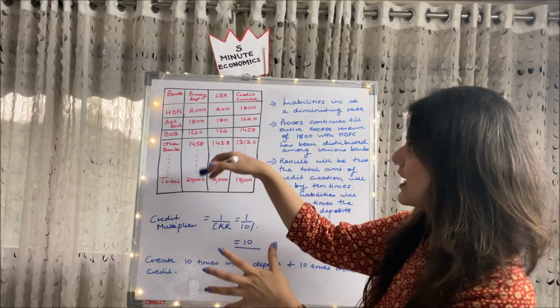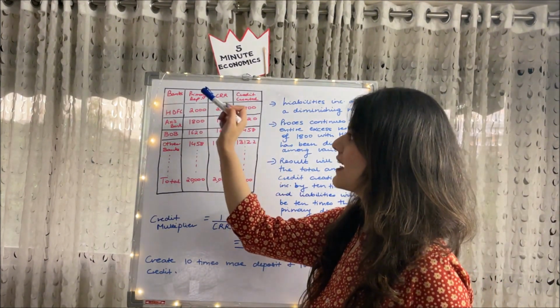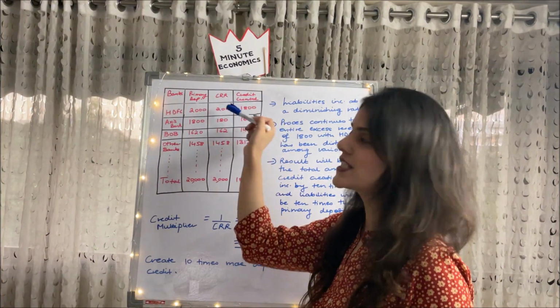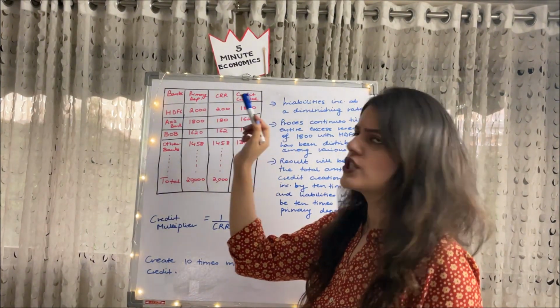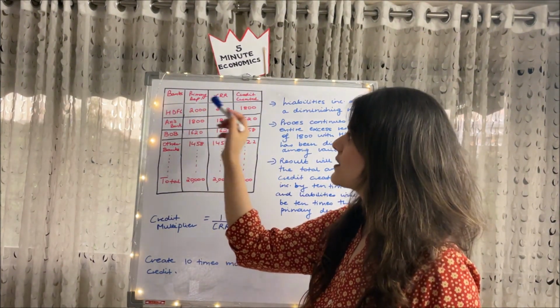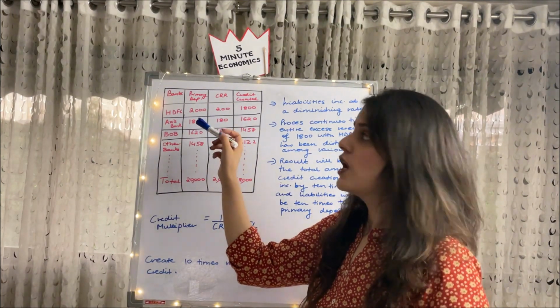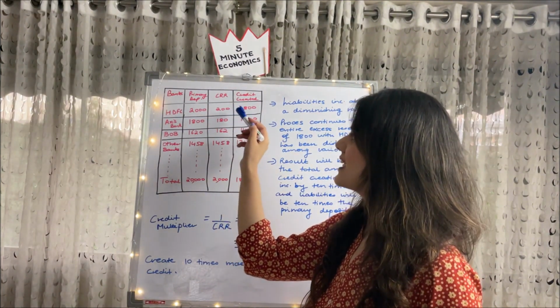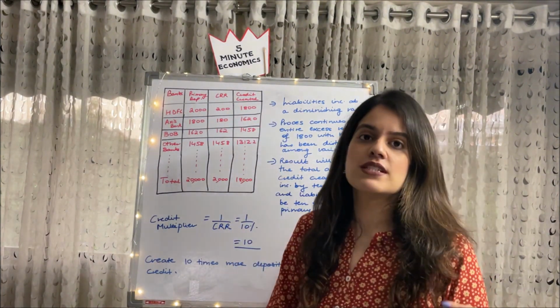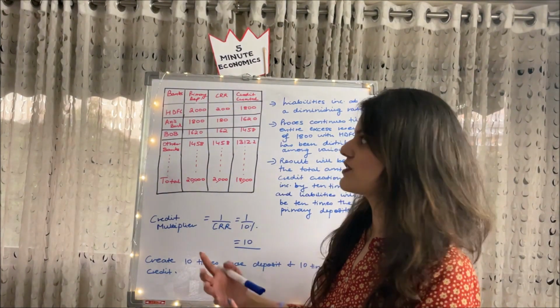So here you see we have 4 columns, where in the first column I have banks, then I have primary deposits, the CRR, as well as the credit creation. So initially we noticed that HDFC, the primary deposit was 2000, whereas CRR being 10%, we kept 200 aside, and 1800 was the credit created, the excess reserve it had.